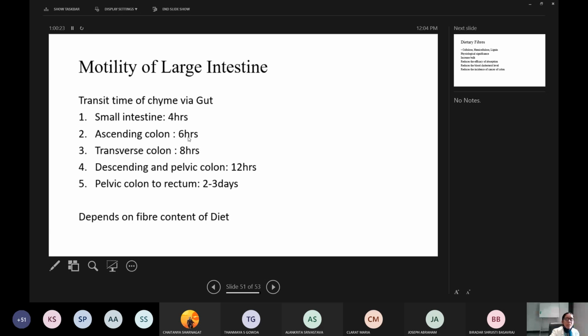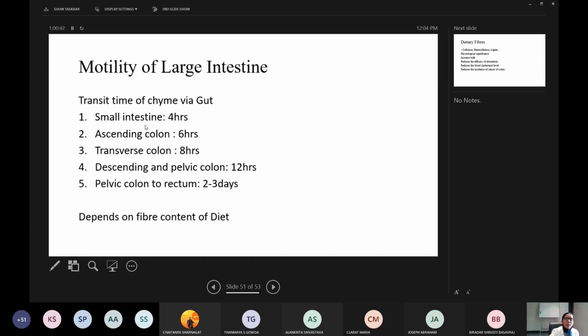To reach the ascending colon, around 6 hours. Transverse colon, around 8 hours. Descending and pelvic colon, around 12 hours. And pelvic colon to rectum, it takes around 2 to 3 days sometimes.